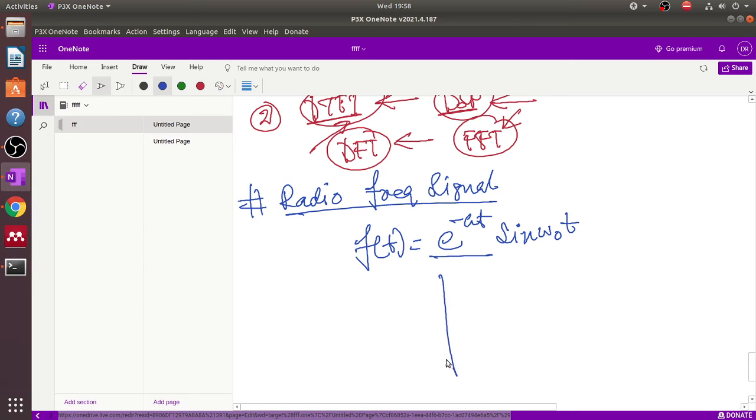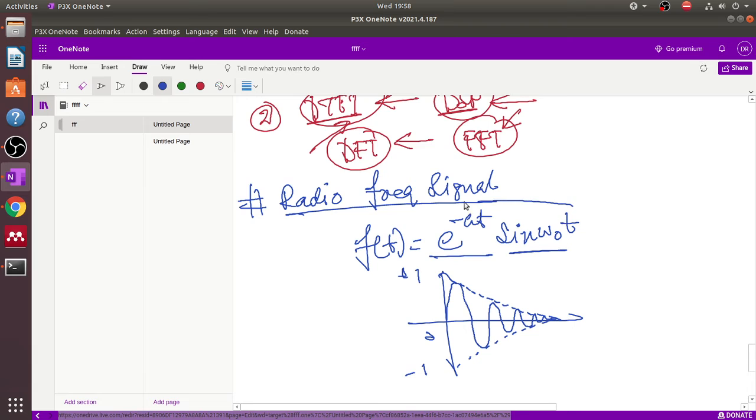What is the nature of this e to the power of minus at? We know that in a sine theta there are two envelopes, one is +1 and another is -1. So there are two exponentials created, one +1 and one -1. This is the zero value, and here the sine wave is modulated like this. So after some time, it decreases in amplitude.